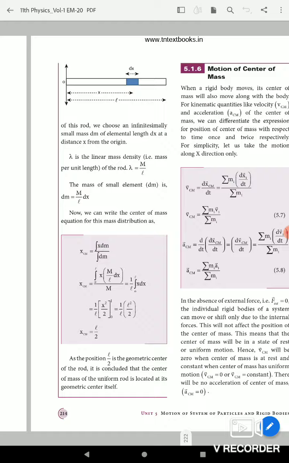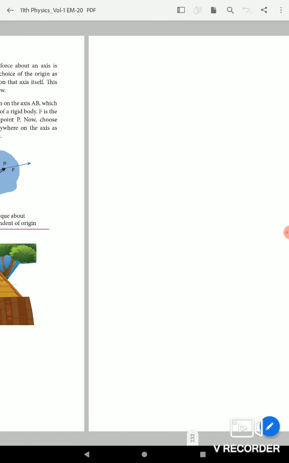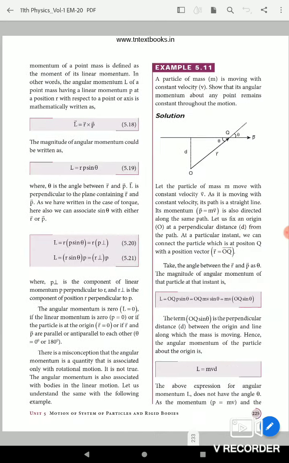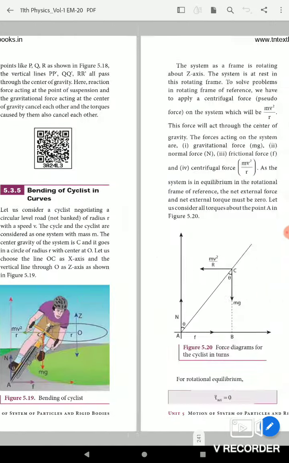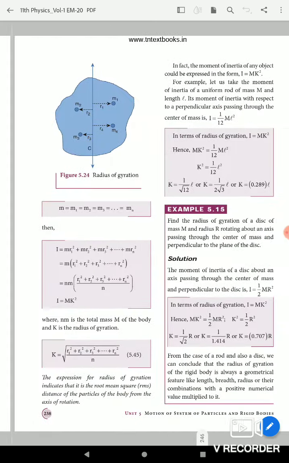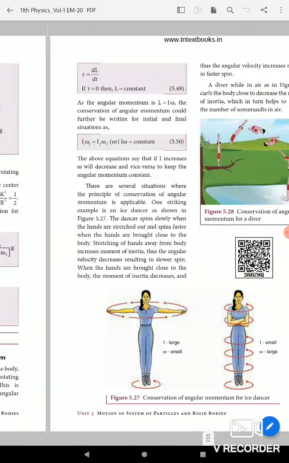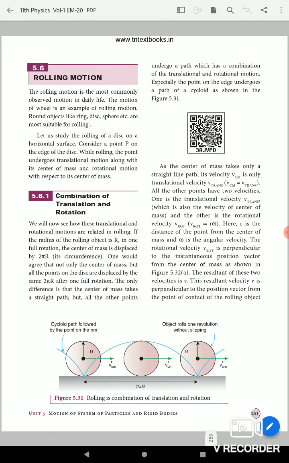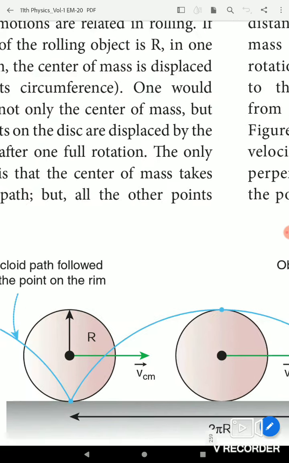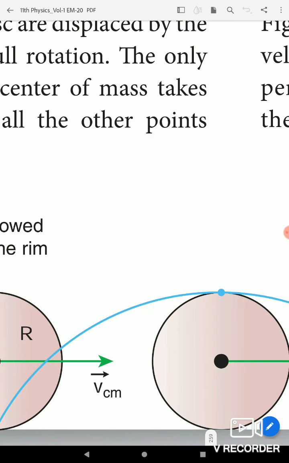The center of mass moves in the positive x direction, the force direction.